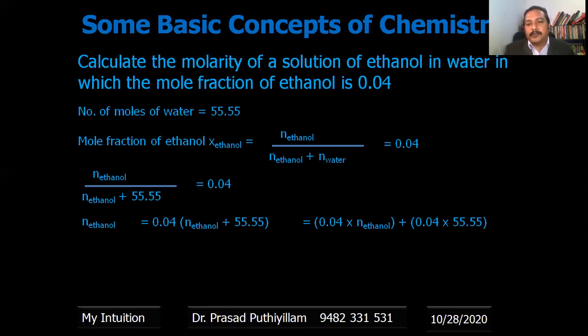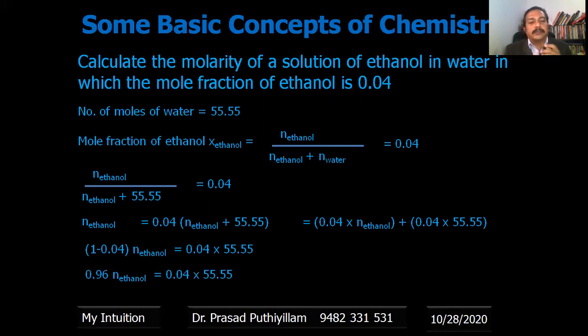Now taking that 0.04 times n ethanol to the left hand side, on the left hand side we have 1 n ethanol, so it becomes (1 minus 0.04) n ethanol. So that rearrangement is done. And 1 minus 0.04 means 0.96.